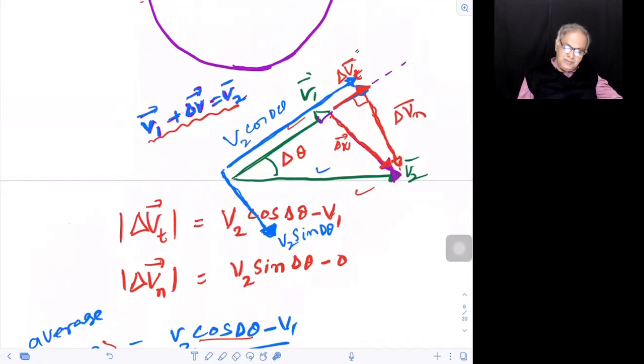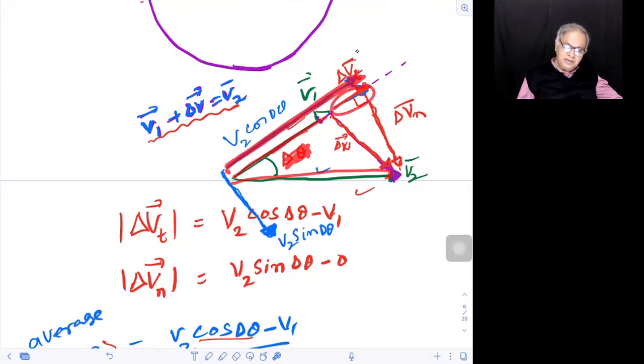What is the final velocity in this direction? I've shown it here. Look, this is V2, this is delta theta. So this will be V2 cos delta theta, minus this one.